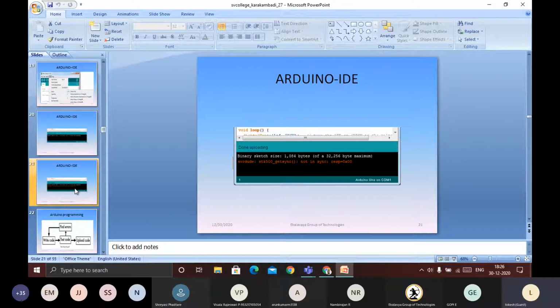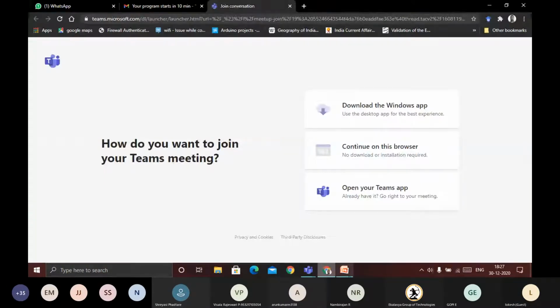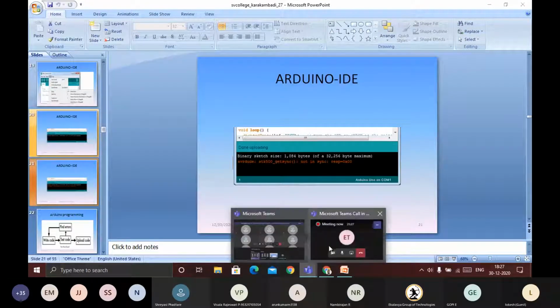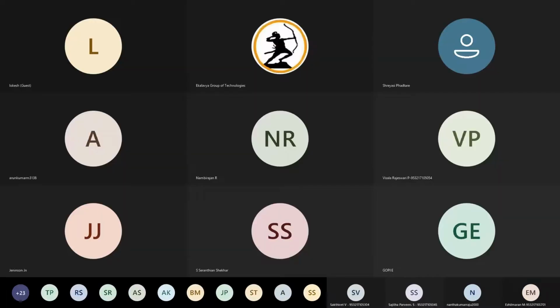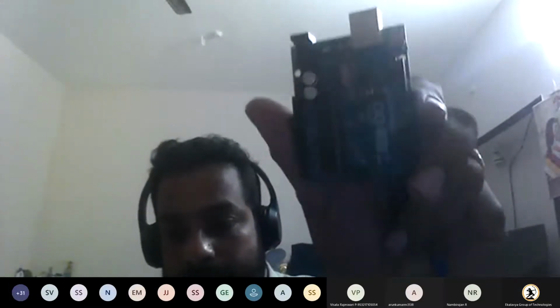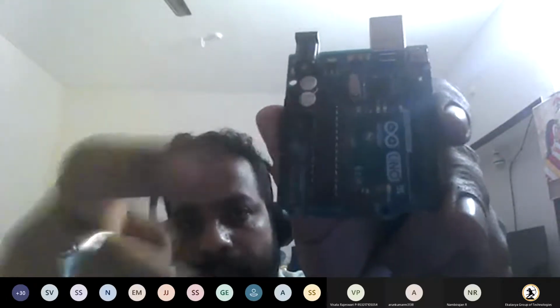What I will do now is first show you how the Arduino board looks. Yes, this is the Arduino board. You can see the different things here: this is the power button, this is the USB port, and this is the main section, the Atmega 328P, and you can see some different ports.